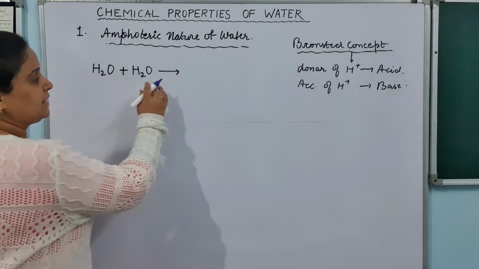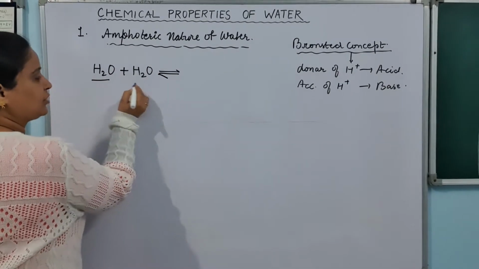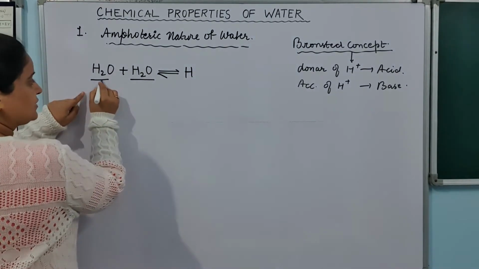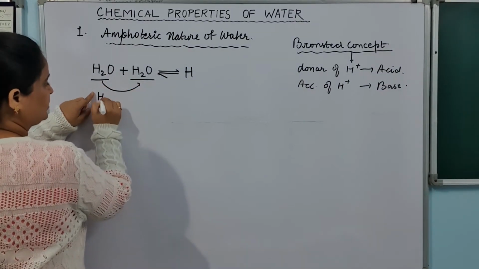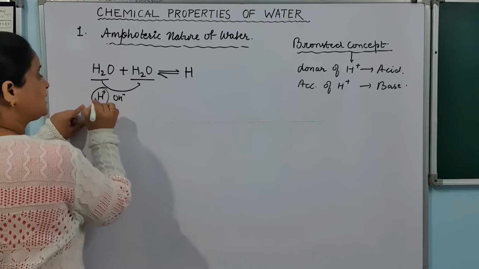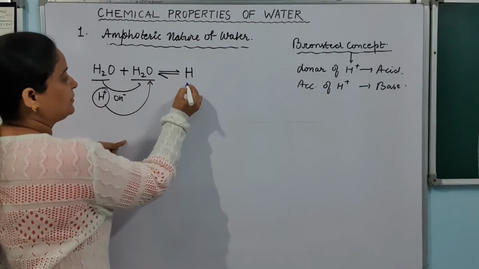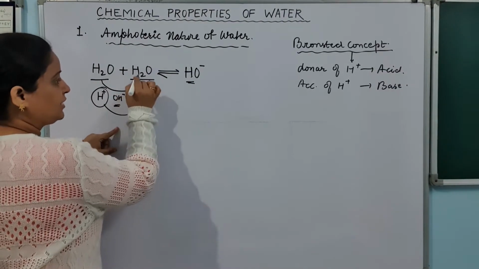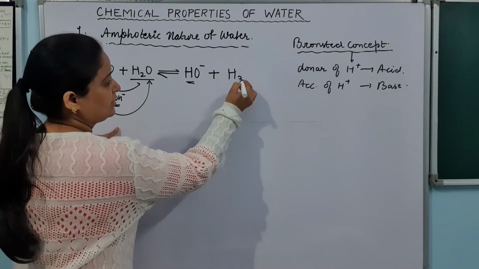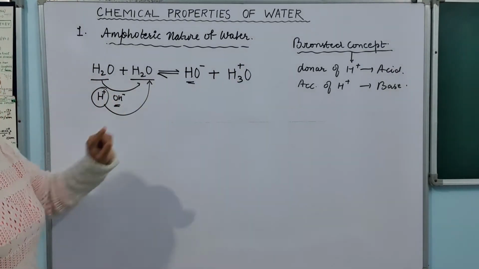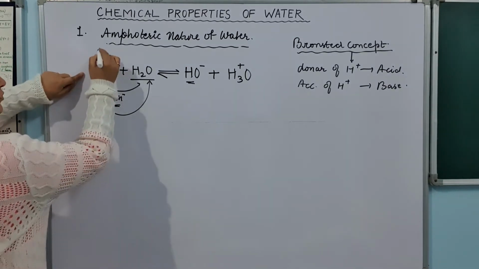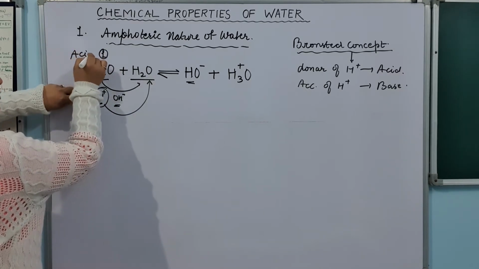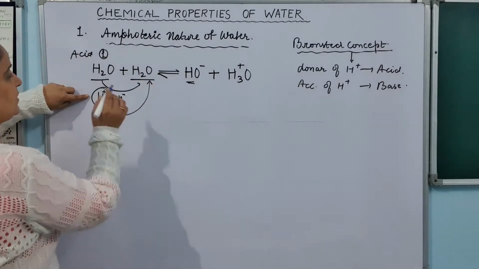So I am going to take this example where one water molecule will protonate another water molecule. So what will happen? This water is going to lose H plus and OH minus, and this H plus is going to connect with this. So what will happen here? This will be left out as OH minus, okay, and this water will get protonated by accepting an H plus ion. You can see there, because this water molecule number 1 is giving an H plus ion, this is an acid here, because according to Bronsted, donors of H plus are acids.